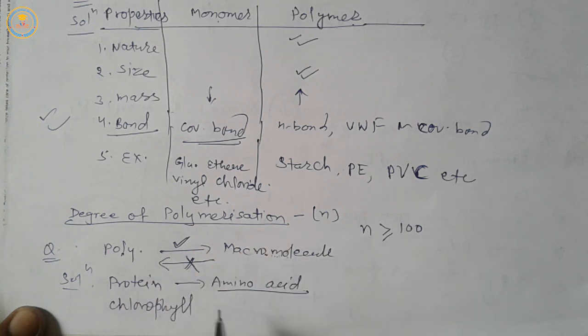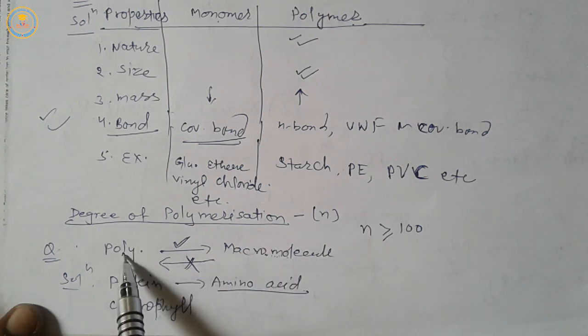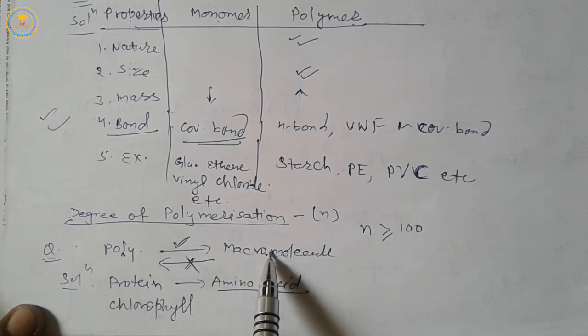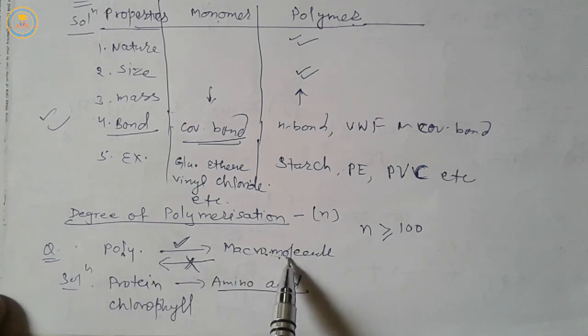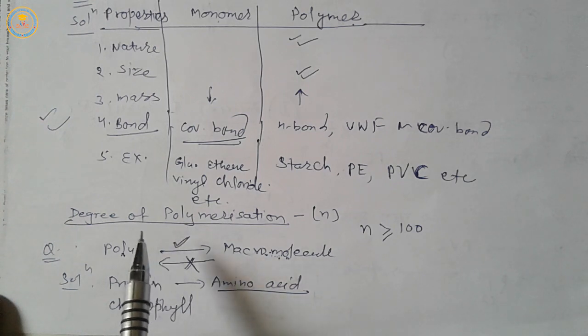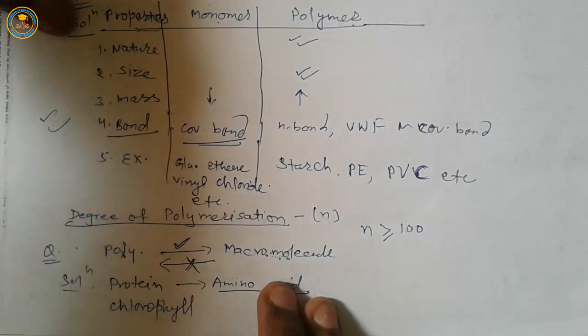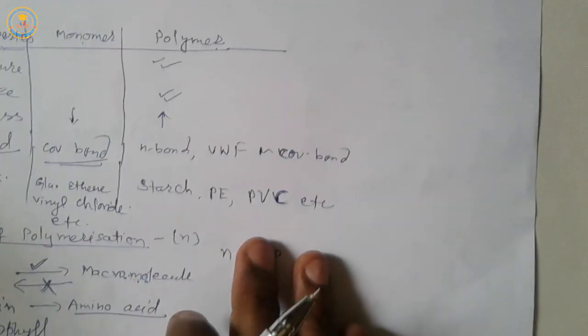Thus, all polymers are macromolecules, but all macromolecules are not polymers. Very important question.